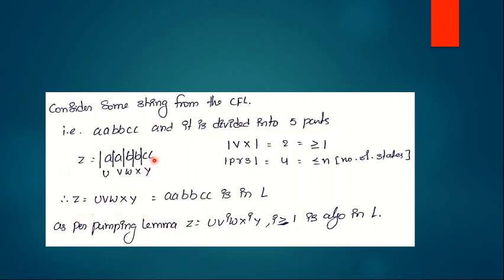So now, as per the pumping lemma for context-free languages, the condition is that the length of V X must be greater than or equal to 1.